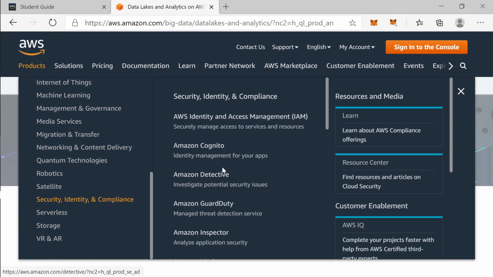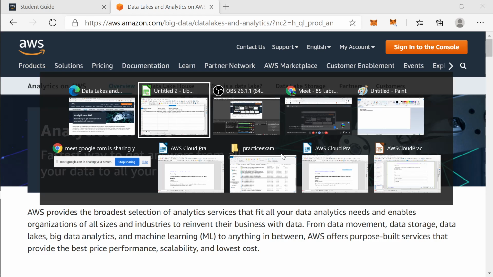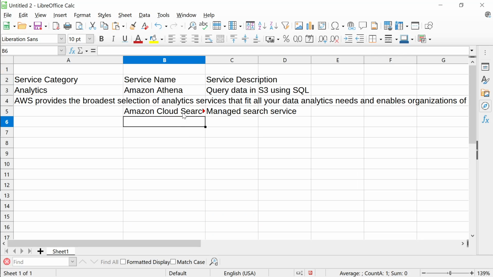For example, in security there is Cognito. What it does is identity management. Amazon GuardDuty helps investigate potential security issues; it is a managed threat detection service. These words should remind you of something. Maybe you will not understand exactly what it is doing, but at least the term should be a little familiar, and that is a beginning point. To clear the exam, there are a lot of questions on which service is used for what. If you are not sure about that, it is going to become a problem in the exam.